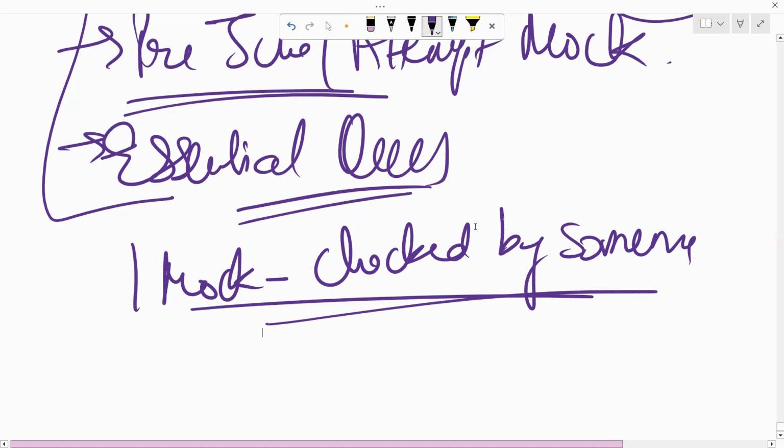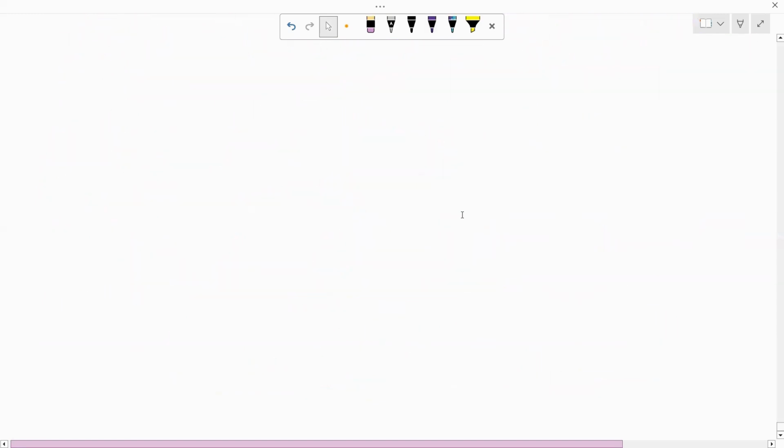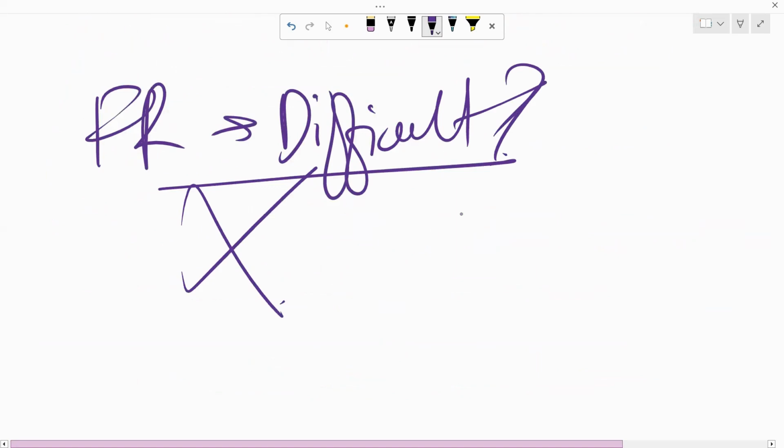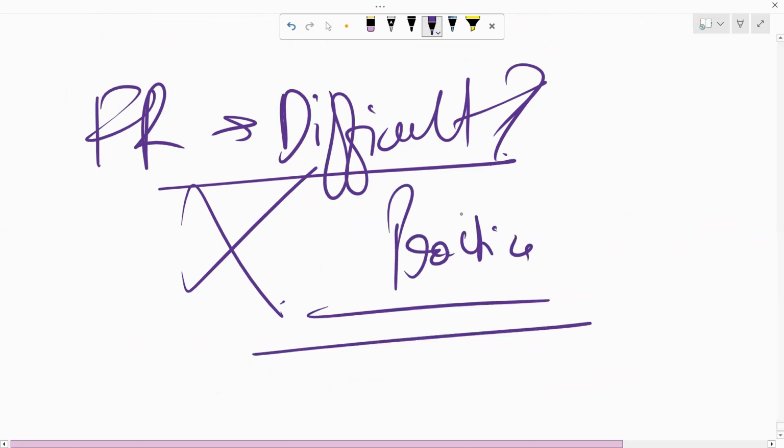So I think all in all, for the FR paper, the last question I want to address is: is FR difficult? I say no, it's not difficult. No paper in ACCA is very difficult. It can be different, it can be a little trickier. But the more you practice, the less difficult it is in any of the papers. Practice is the key. Keep on revising. Practicing plus revising is the key.